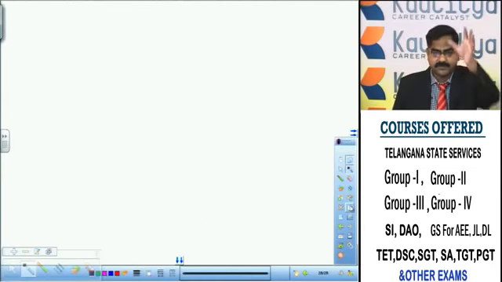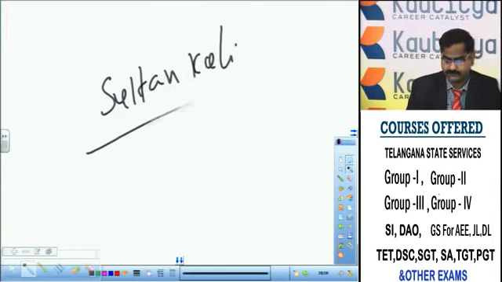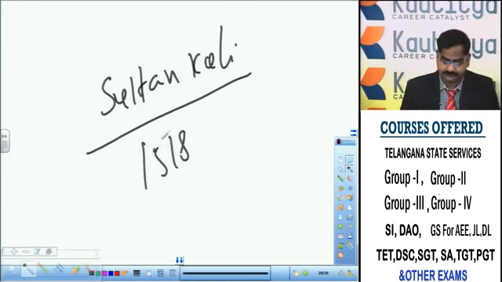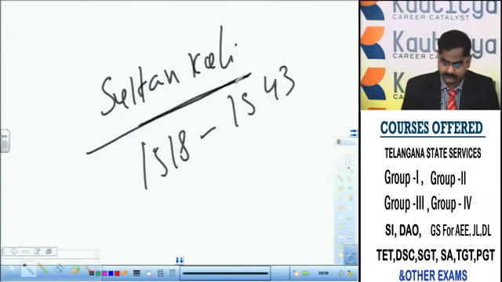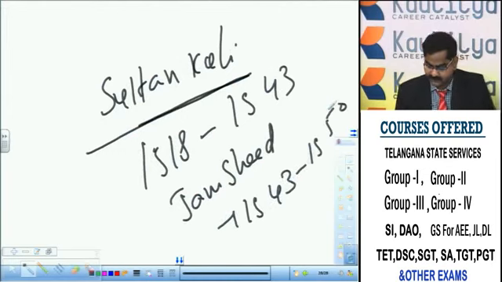So let us sum up the rulers of Qutub Shahis. Sultan Kuli ruled exactly from 1518 as an independent ruler, 1518 to 1543. Later, Jamshid ruled from 1543 to 1550, a very brief period.